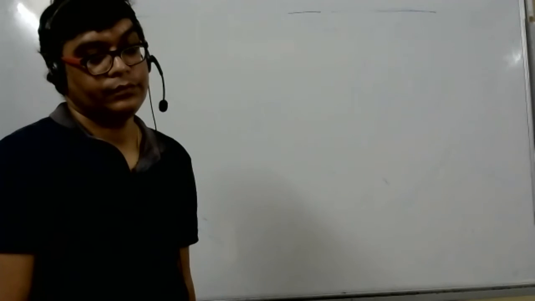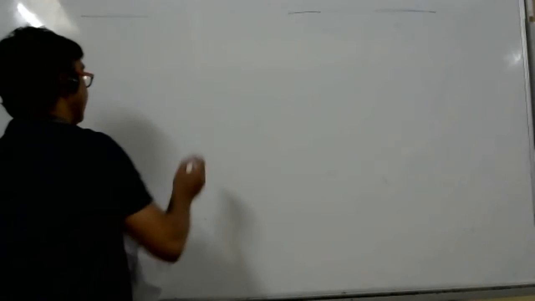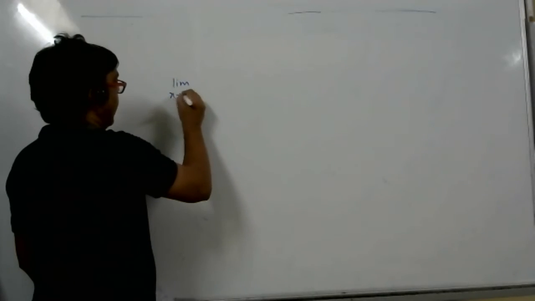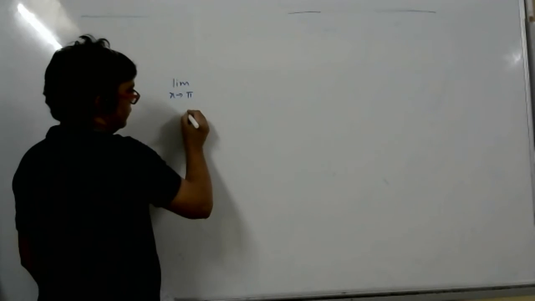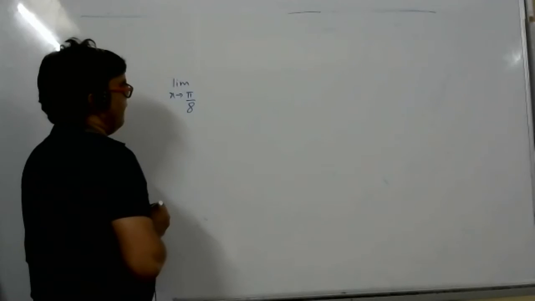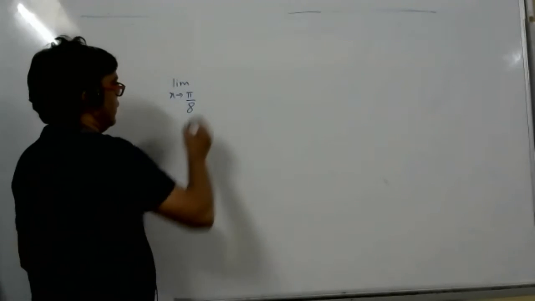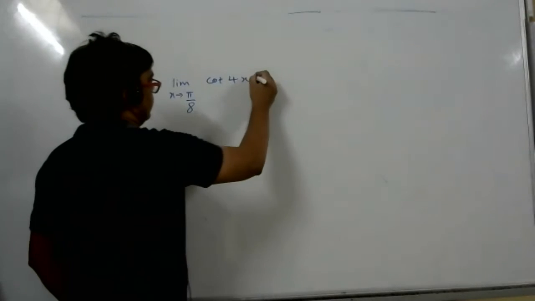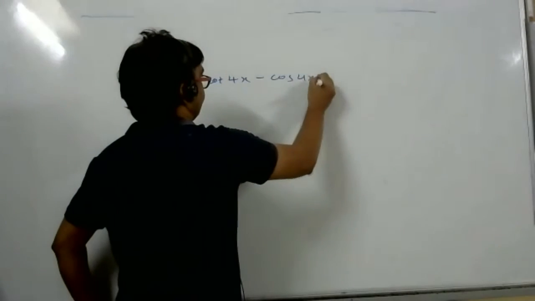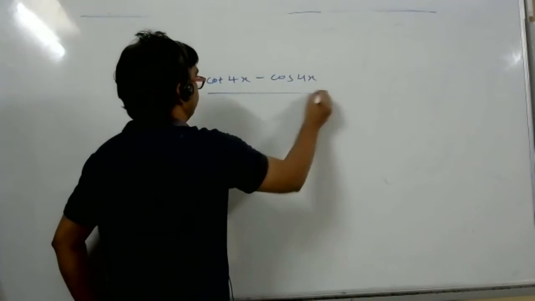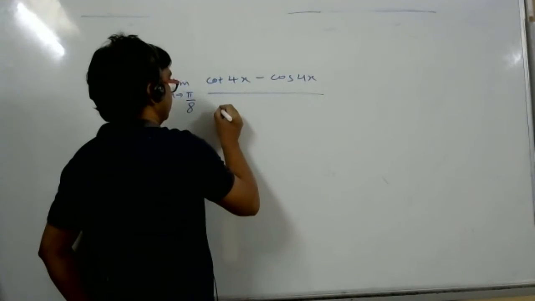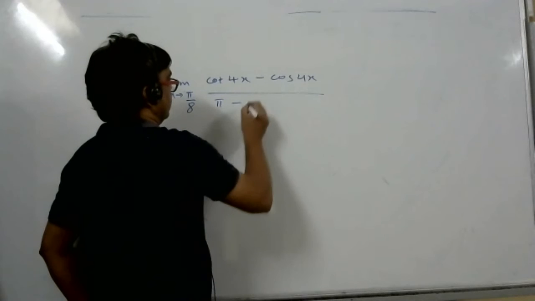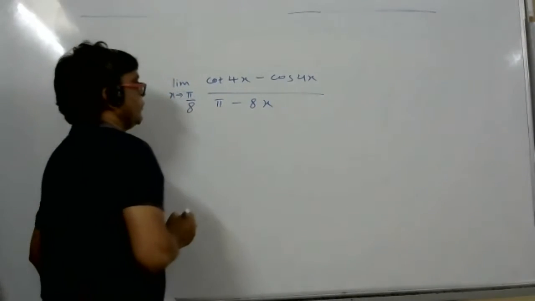But I had a doubt from limits. Tell me. So limit x tends to pi by 8, and then we have cot 4x minus cos 4x, divided by pi minus 8x whole cube.